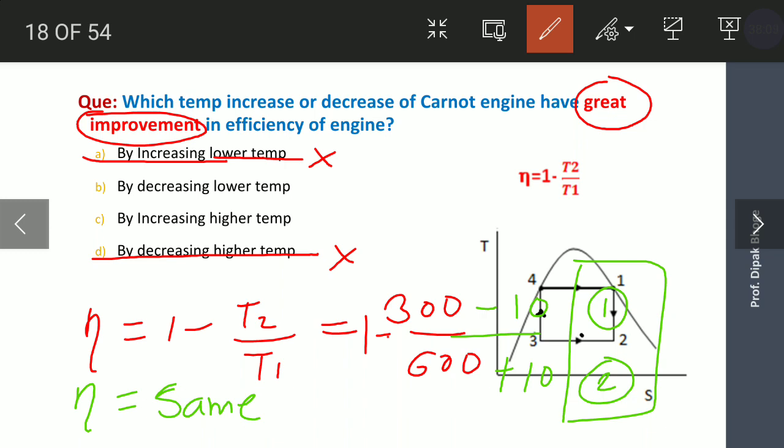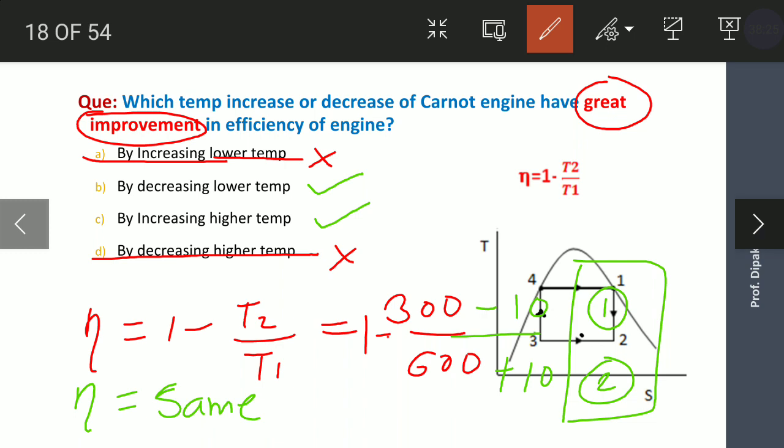Which gives you the correct answer: will decreasing the lower temperature increase the efficiency more, or will increasing the higher temperature give you more efficiency?